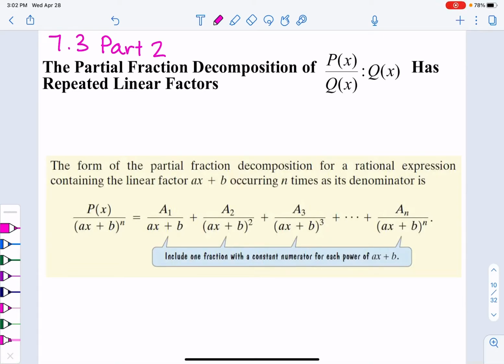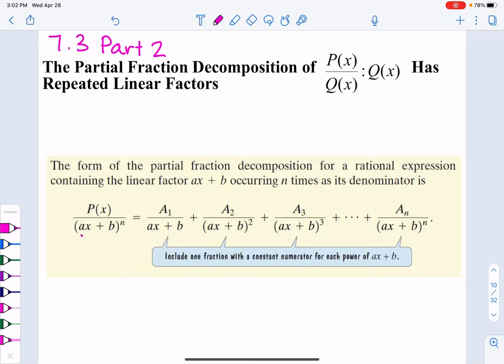Looking at section 7.3, part 2, continuing with our partial fraction decomposition. And this time we are looking at what happens when we have repeated linear factors. It tells us that the form of the partial fraction decomposition for a rational expression containing the linear factor ax plus b occurring n times as its denominator is.